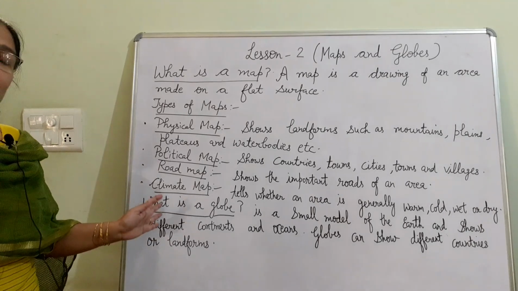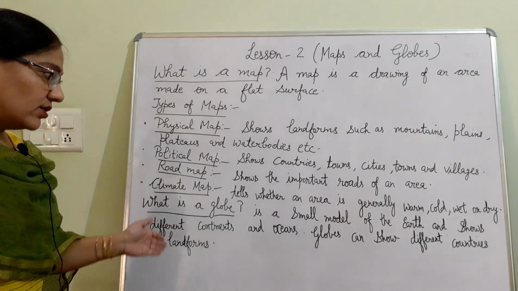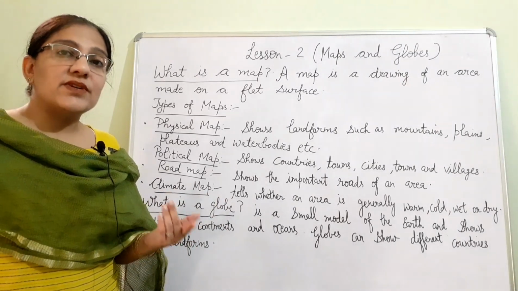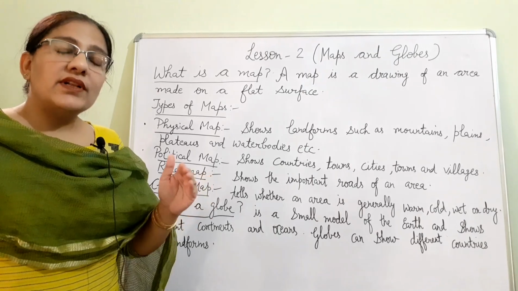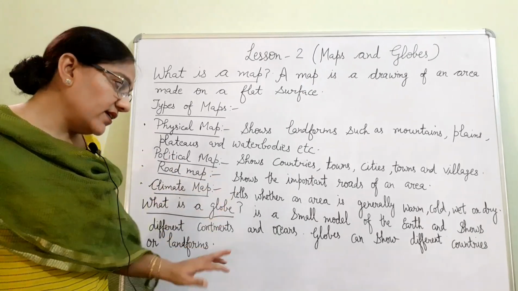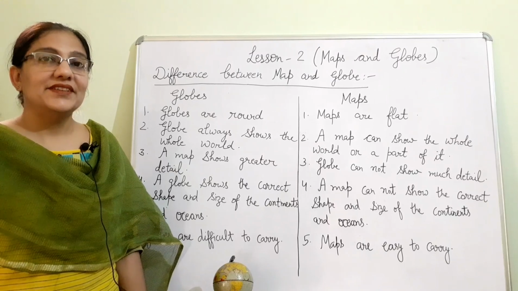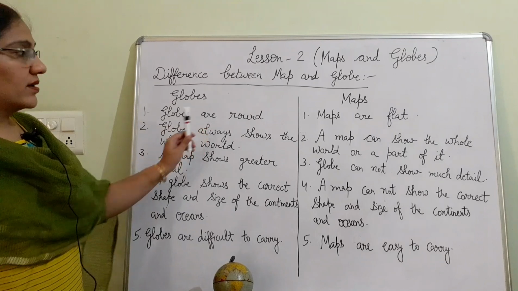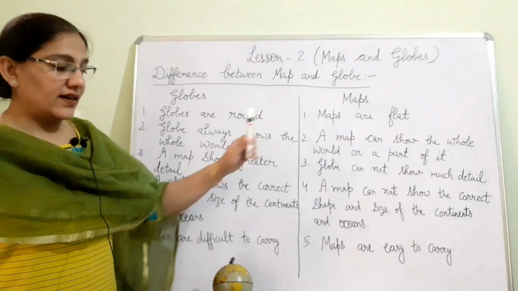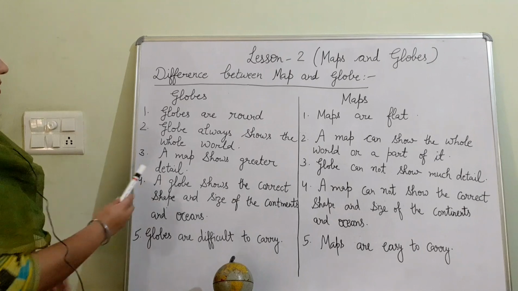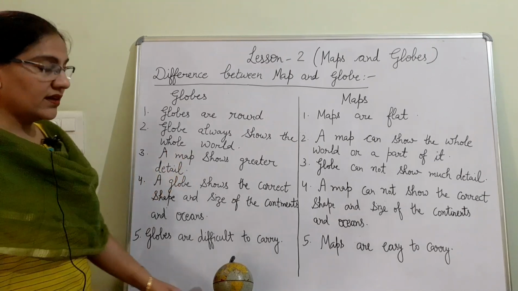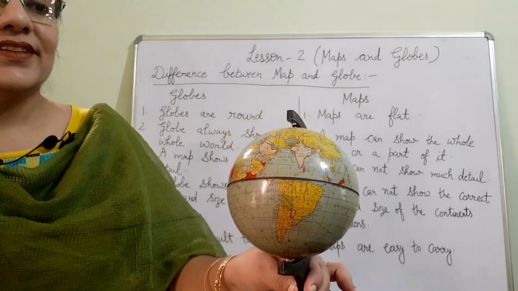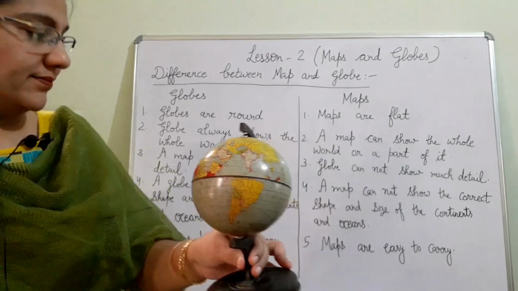So if maps and globes are the same, and they are both used to study the earth, what is the difference between a map and a globe? Now we will know about the difference between globe and map. Globes are round and maps are flat. A globe always shows the whole world. I can show you also. If you look at this globe, it shows the whole world.